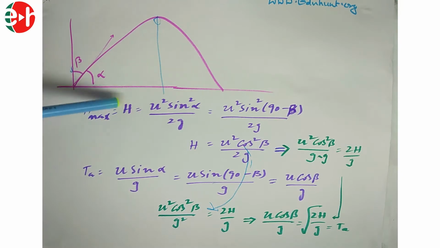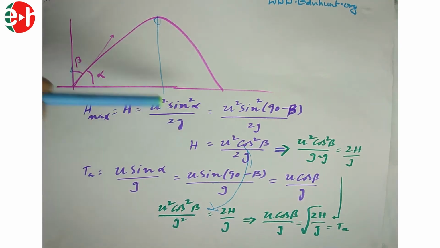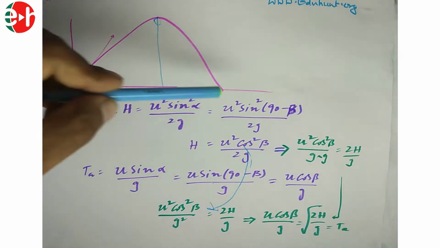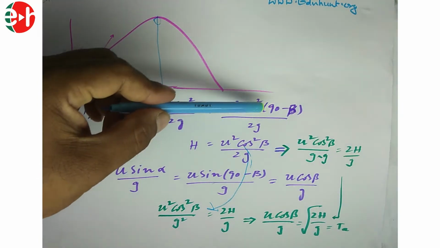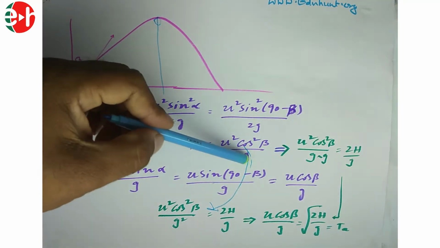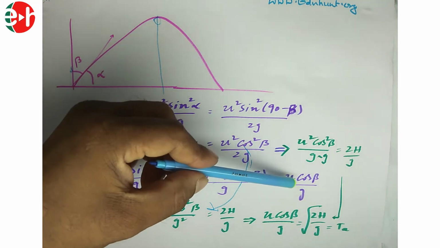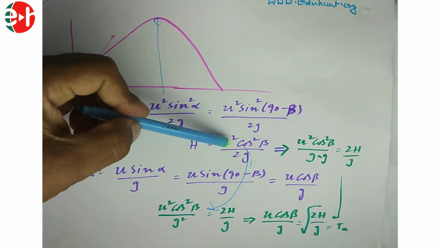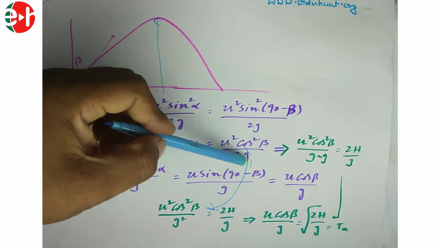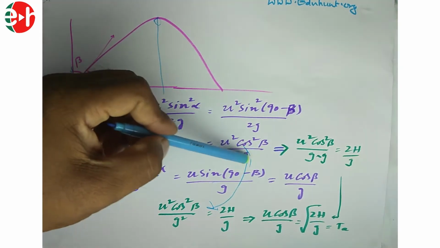Given that h max equal to h, which is equal to u square sin square alpha by 2g, where alpha equal to 90 minus beta. If I substitute that here, sin square 90 minus beta means cos square beta by 2g. Here I want u cos beta by g. This is u cos beta by 2g. So something relating. I can convert this.